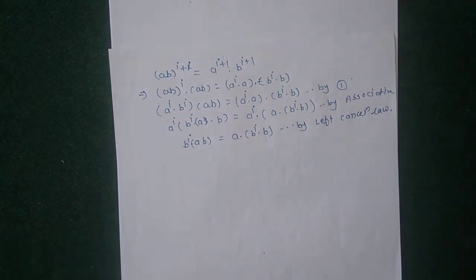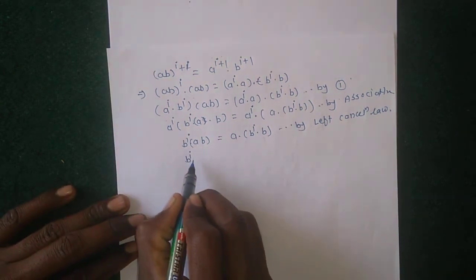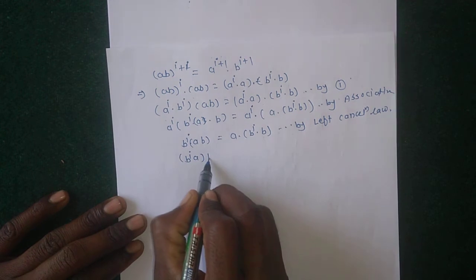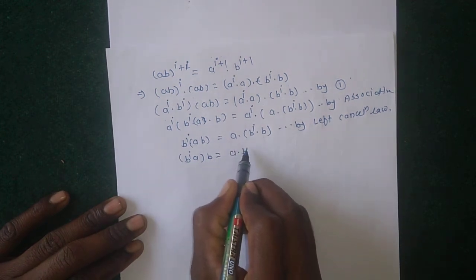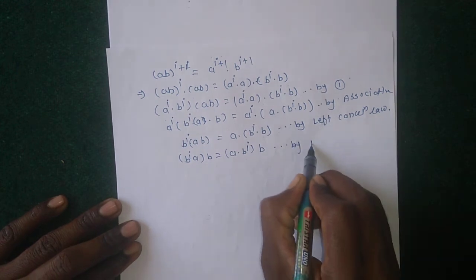Again by using the associative property, b^i a b equals a b^i b by associativity.